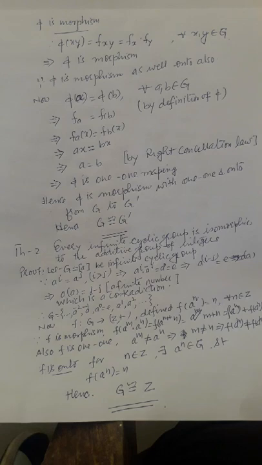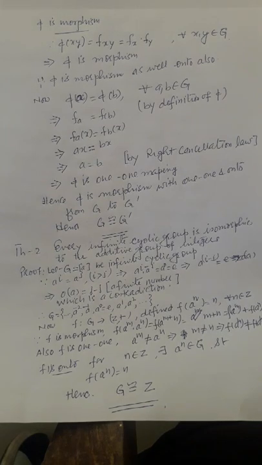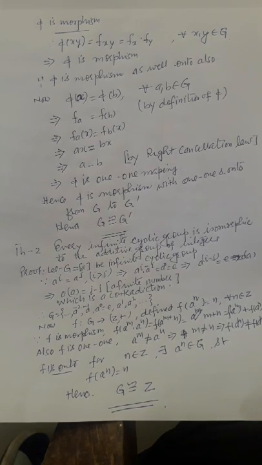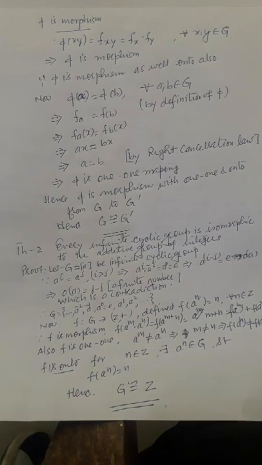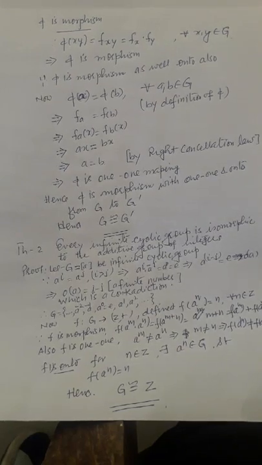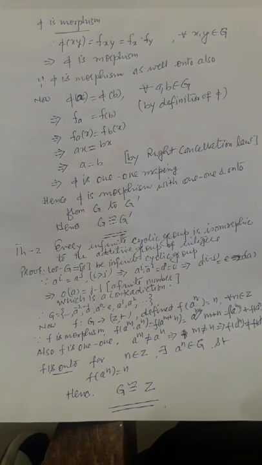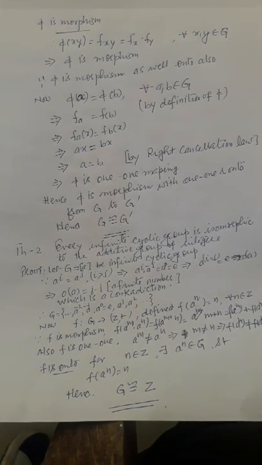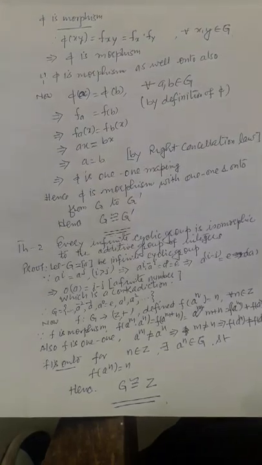Now one-one: phi of a equal to phi of b. Using the definition of phi, taking the image of x on both, we write a equal to b. So if images of two elements of the domain are the same, then the elements are also the same, and you can say phi is a one-one mapping. Hence phi is a morphism with one-one and onto. Hence G is isomorphic to G dash. So it is the end of the proof of the theorem.